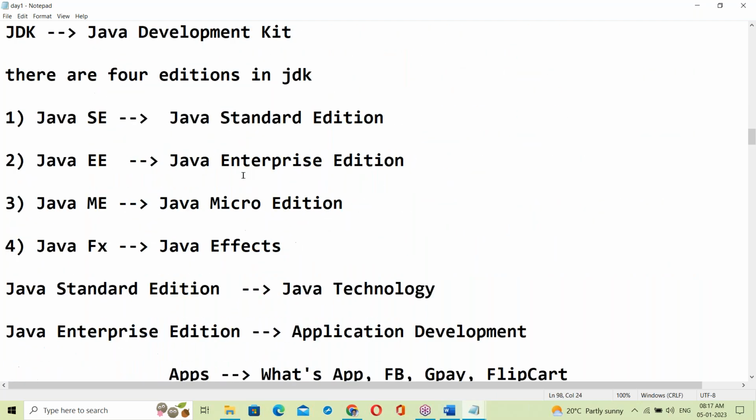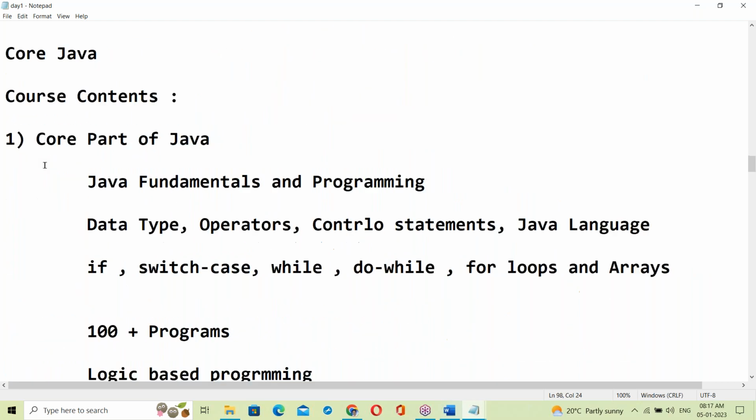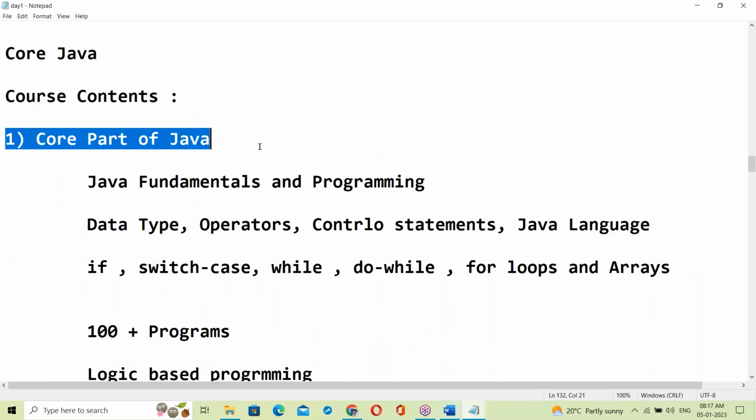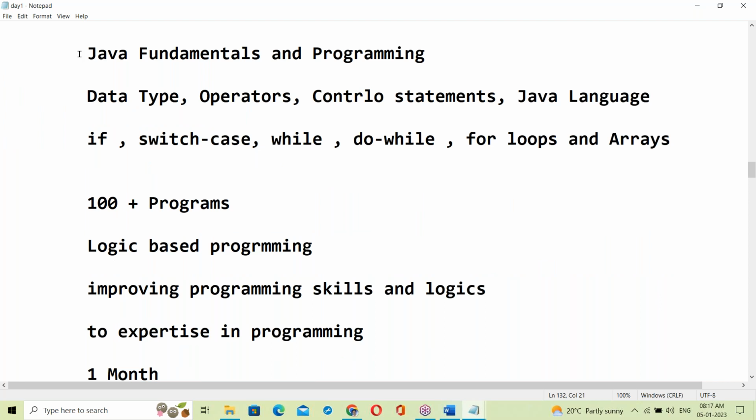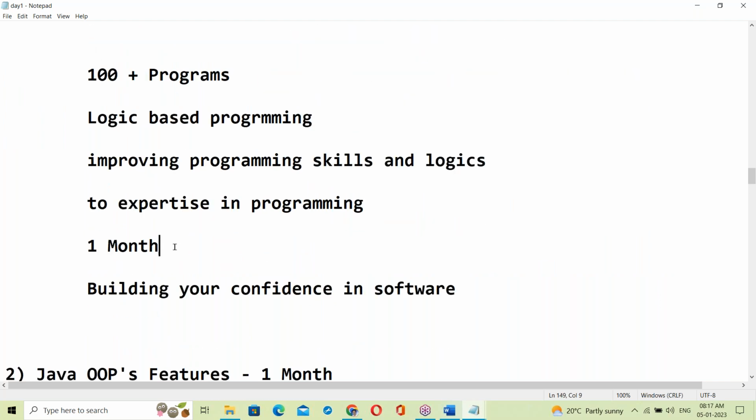Now the course contents. First is the core part of Java, for 1 month. This is completely logic-based programming.